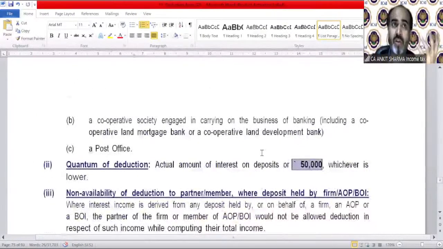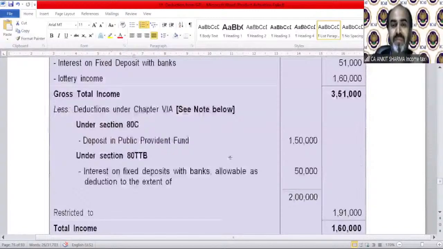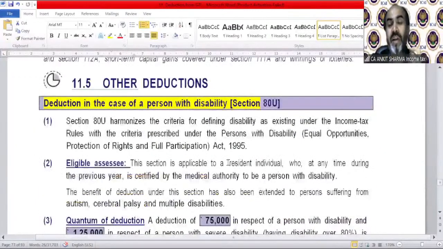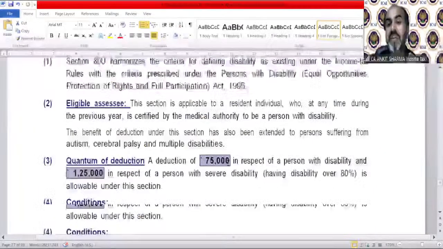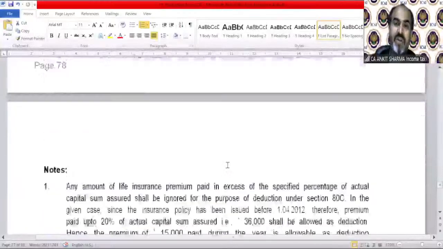So there is a lot of benefit of being old, of course. If you are thinking, oh, I am going to be 60, don't worry. Income tax has given you a lot of exemption benefit if you are 60. So there is at least something good in being old, like a senior citizen. Other deduction, 80U, we discussed, for a person with a disability. So these were the deductions we were talking about.